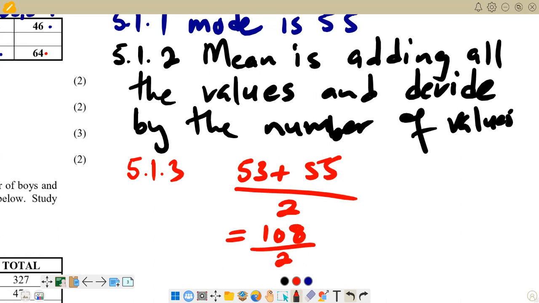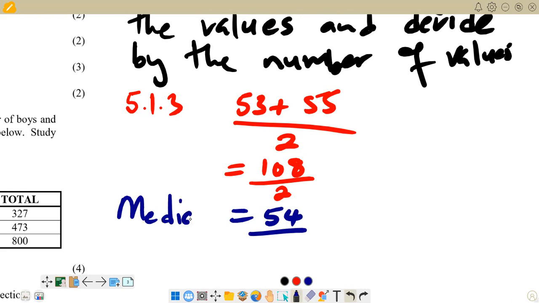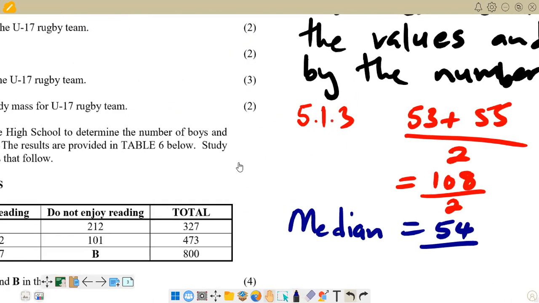And then let's try to calculate that one. We are going to get 54. So your answer is now 54. So this is our median. So this represents our median. So that's what we have in terms of calculation of the median. Then we go to the next one.